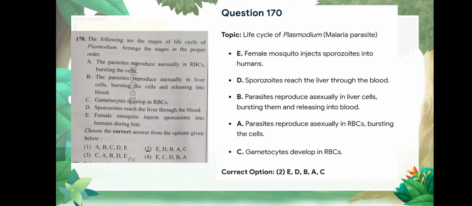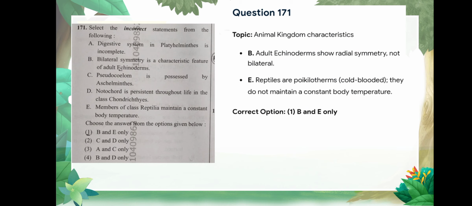Question number 170: the following are the stages of life cycle of Plasmodium. Arrange the stages in the proper order. Correct option is option number 2. Question number 171: select the incorrect statement from the following. Correct option is B and E. Animal kingdom characteristics: adult echinoderms show radial symmetry, not bilateral, and reptiles are poikilotherms, that is cold-blooded. They do not maintain a constant body temperature.